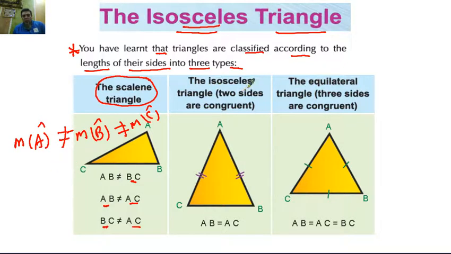Number two, the isosceles triangle: two sides are congruent or equal in length. The side AB equals the side AC, as you see. Number three, the equilateral triangle: three sides are congruent, or three sides are equal. AB equals BC equals AC, as you see.